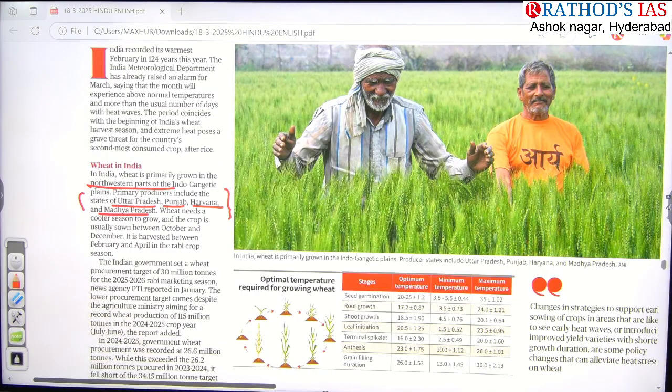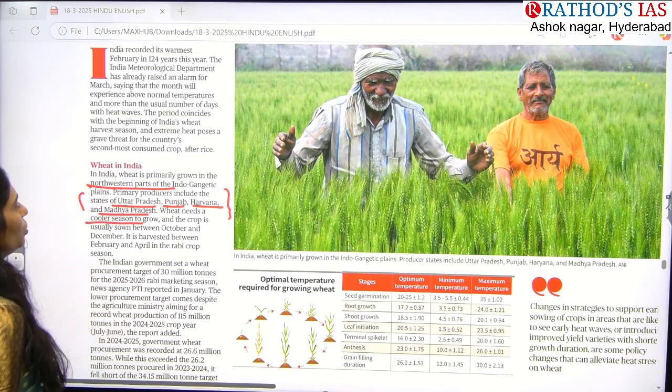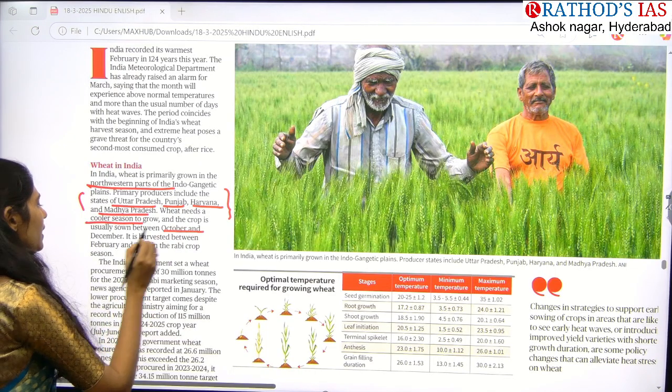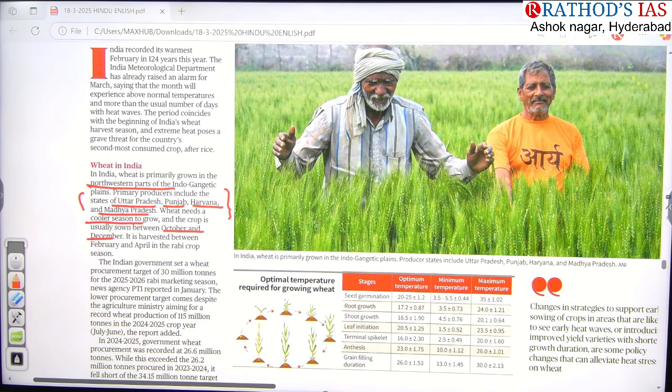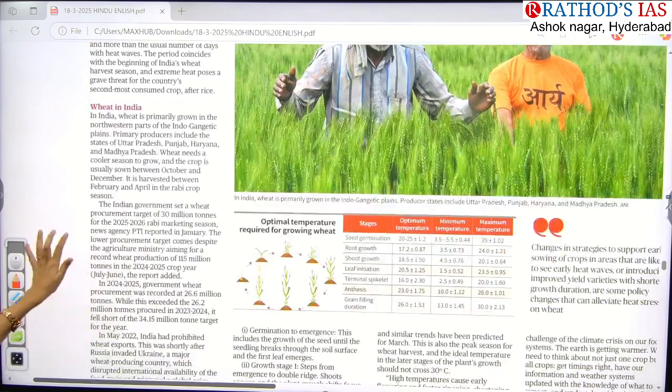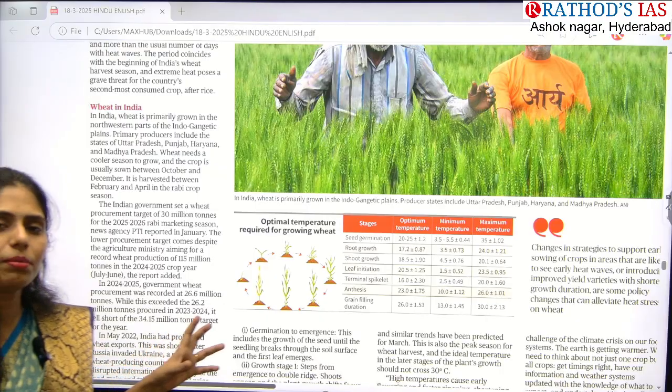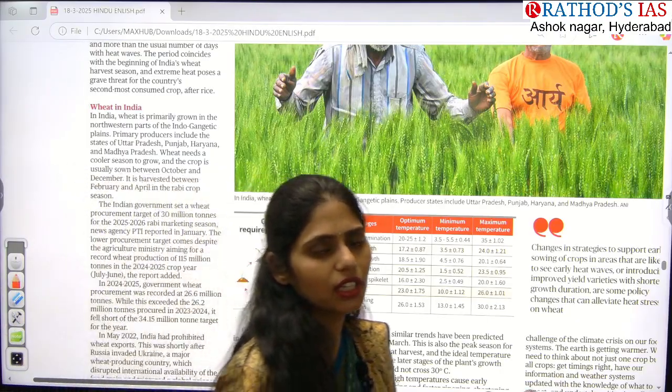This wheat needs a cooler season to grow. The crop is normally sown between October and December. When will it be harvested? It is harvested between the months of February and April, and it is the rabi season. So whenever the temperature increases, obviously it will affect the harvesting of this wheat.